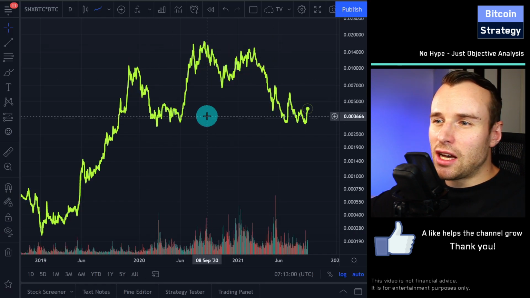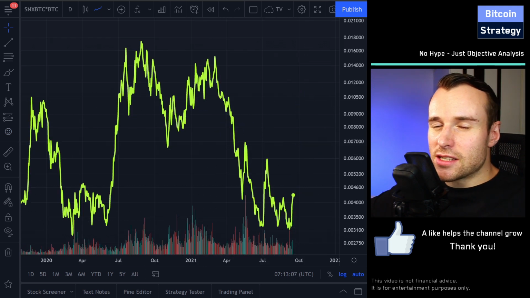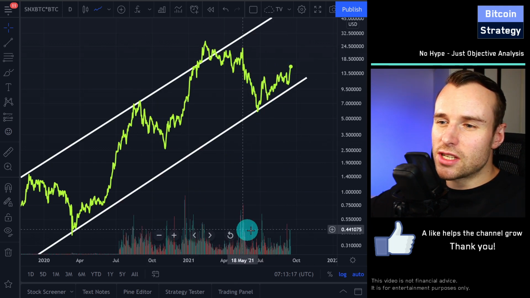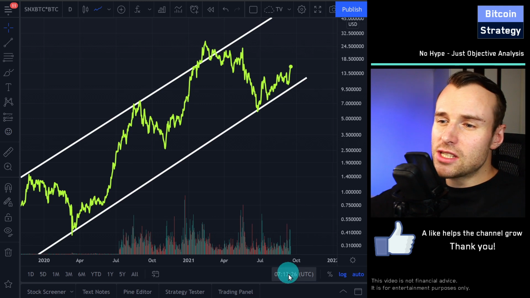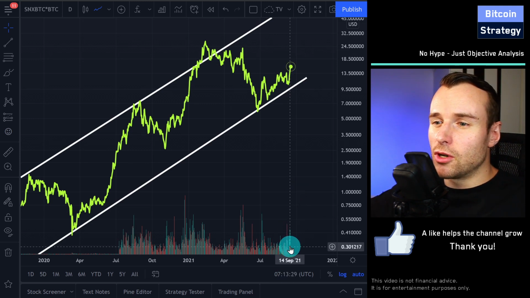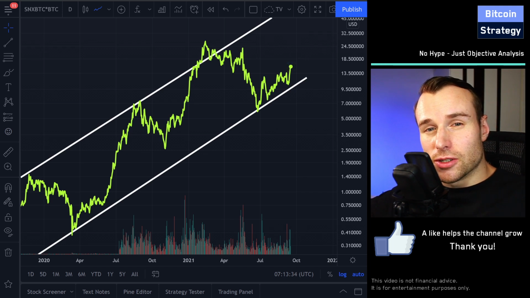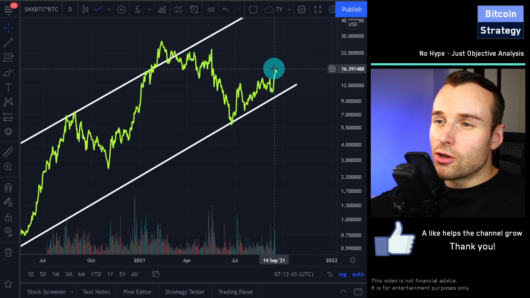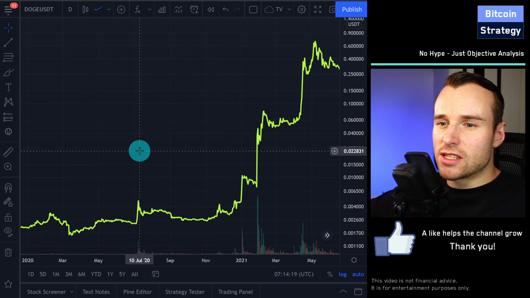And so I'm having a hard time guesstimating how long this will last, because it doesn't seem to be news driven. It seems to be pure technicals. And what's also interesting is that this pump didn't happen with a lot of volume increase, because that would be even more dangerous. If you would see a huge volume increase over here, a lot of trading volume, then that would mean that there's a lot of attention on the token. And so then the attention goes from coin to coin, and once it moves to another coin, the price could bleed.